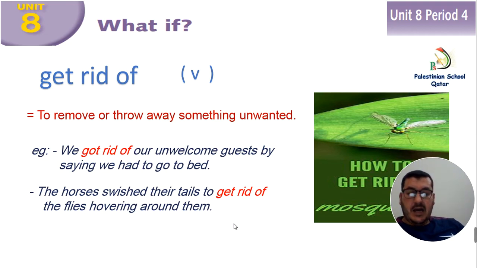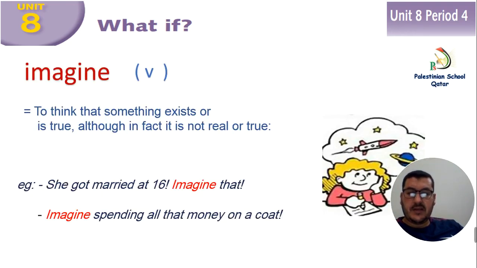Okay, after get rid of, now we have another word, imagine. And in this picture, the girl is imagining, for example, going to space and dreaming about something. Imagine is a verb: to think that something exists or is true, although in fact it is not real or not true.